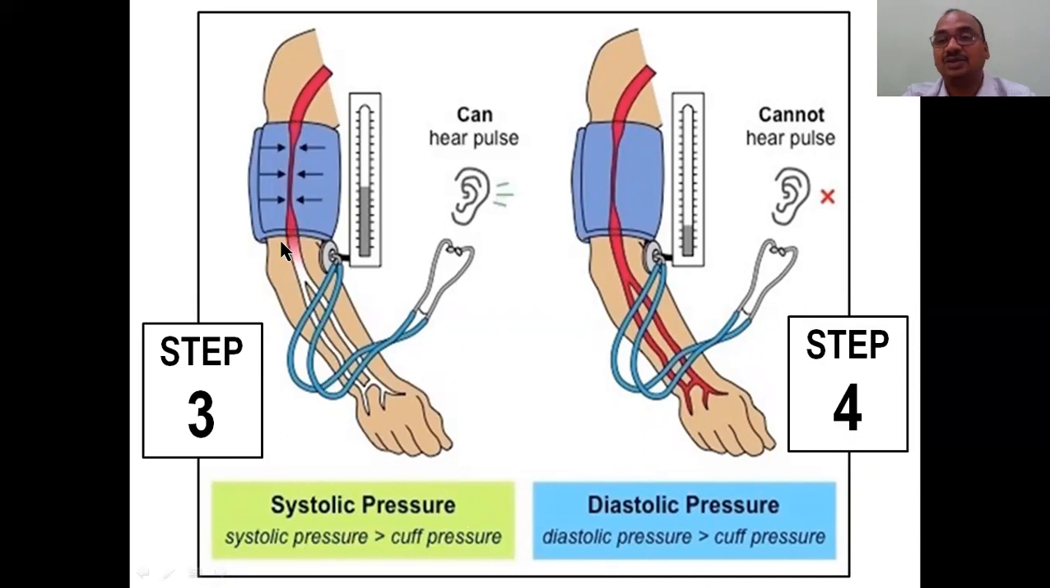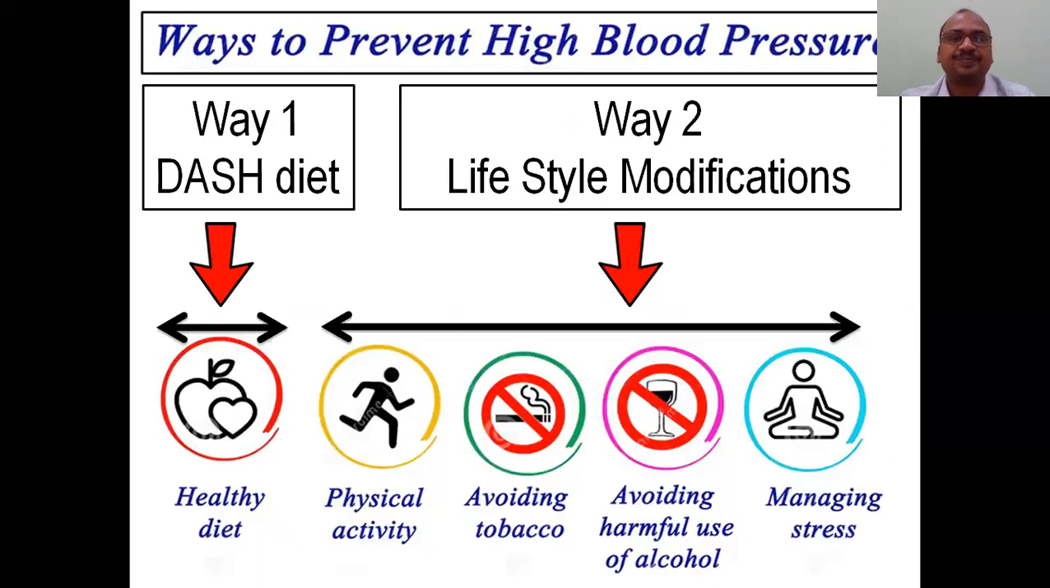Systolic means during the systole. Diastolic means you cannot hear the pulse. No pulse, you can't hear. Whenever the beats stop, the pulse stops, then you note it down. Diastolic pressure is greater than the cuff pressure here. Same here, because the pressure goes on reducing. Right, these are the four steps, very important.